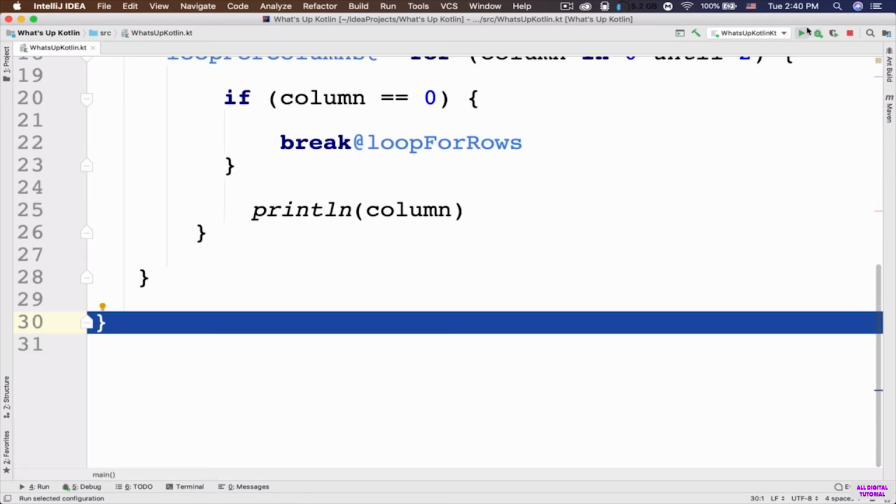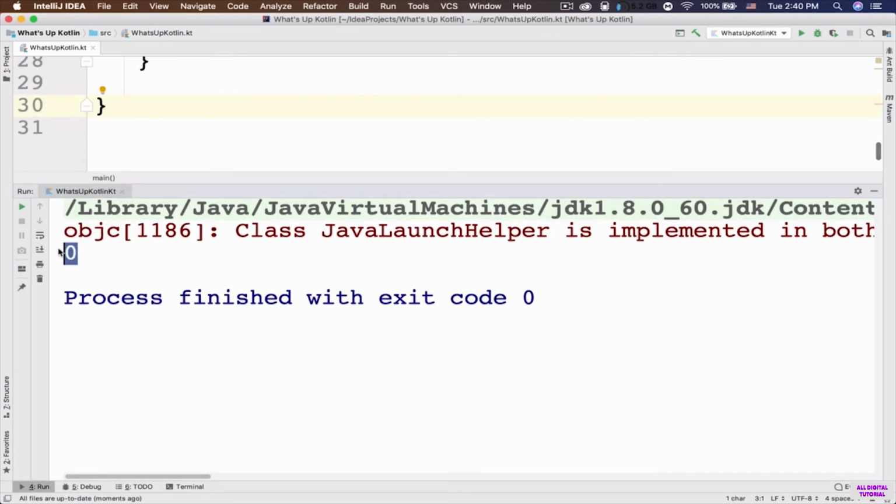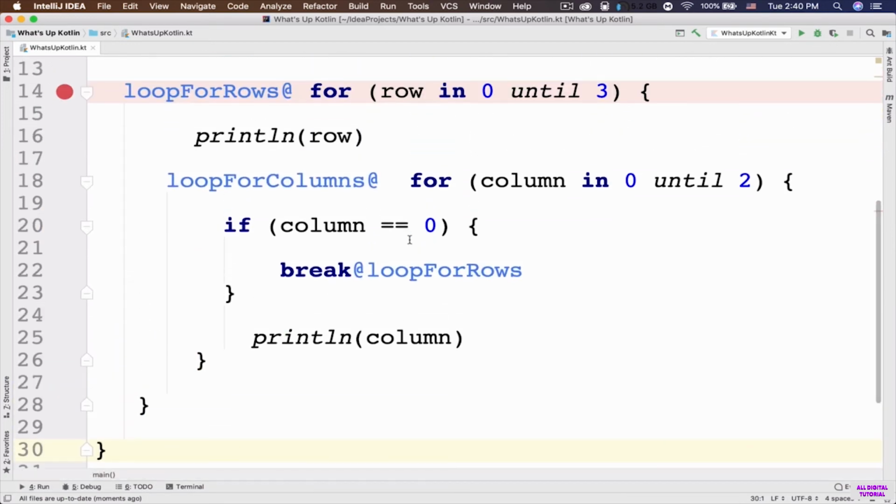So here, if I run the app, we should see the result here in the console. We only have number 0 outputted to the console. Hopefully that makes sense. So instead, you can also break out of the inner loop or whatever you want. But I just want you to get the main idea of labeled statements in Kotlin.